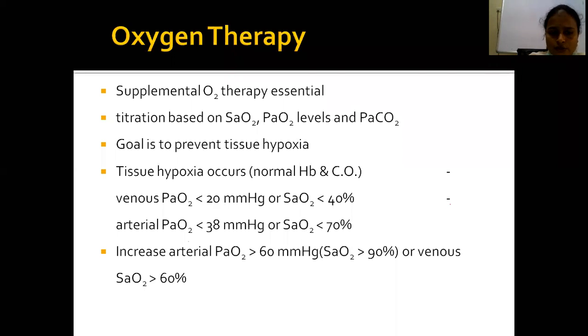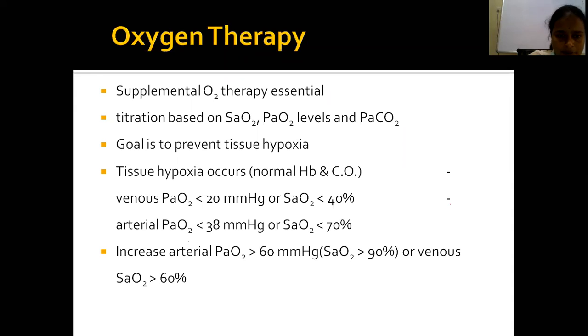The main goal is to prevent tissue hypoxia. When will tissue hypoxia occur? With venous PaO2 less than 20 millimeters of mercury or saturation less than 40%, or arterial PaO2 of less than 38 millimeters of mercury or saturation of less than 70%, only then does tissue hypoxia occur. To prevent it, provide supplemental oxygen therapy so that the arterial PaO2 is more than 60 millimeters of mercury with saturation of more than 90%, or venous saturation of more than 60%.